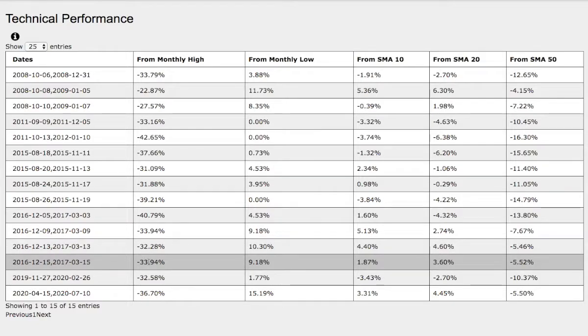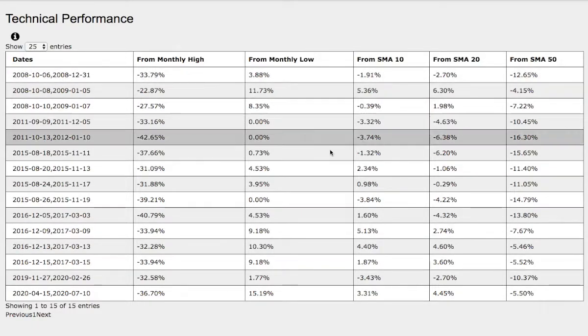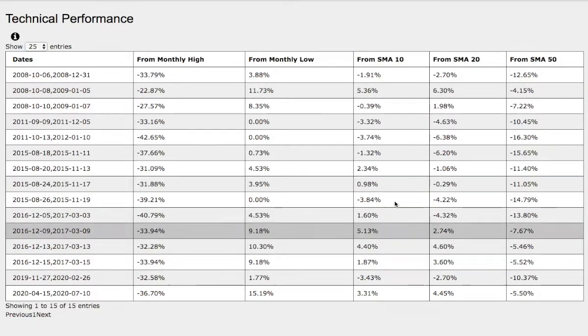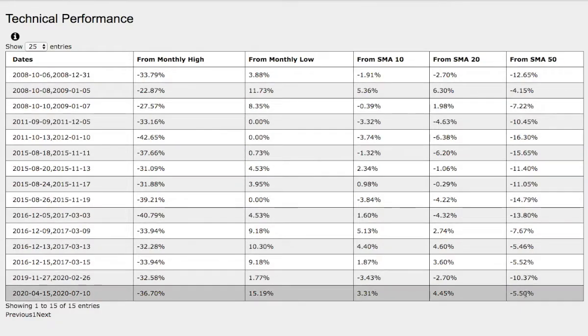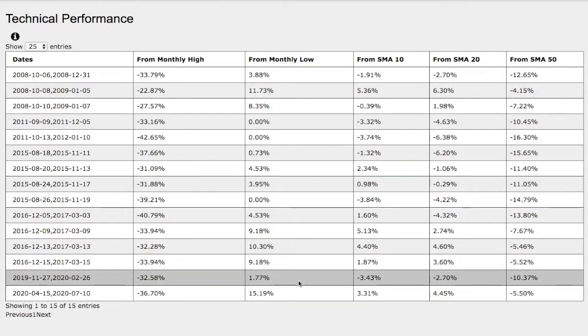Compare that to the trend that we just found. Back then it was down 34% from monthly high, up 9% from monthly low, up 2% from 10 simple moving average, up 3.6% from 20-day simple moving average, and down 5.5% from 50-day simple moving average. So among the two trends, there are technical similarities.